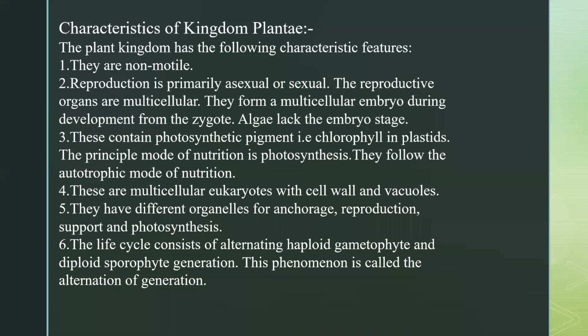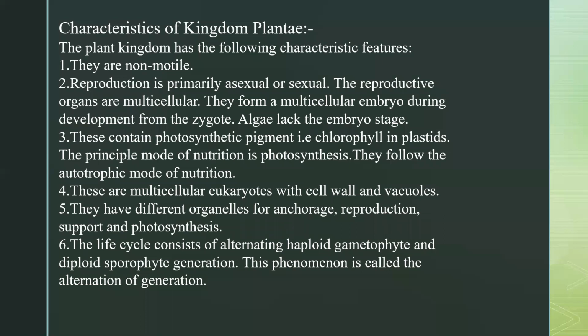Now, the life cycle. The life cycle consists of alternating haploid gametophyte and diploid sporophyte generations, and this process is called alternation of generations. We did this yesterday in the case of fungi. So what happens here? The presence of two phases.